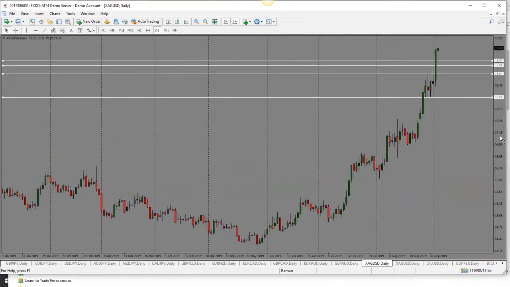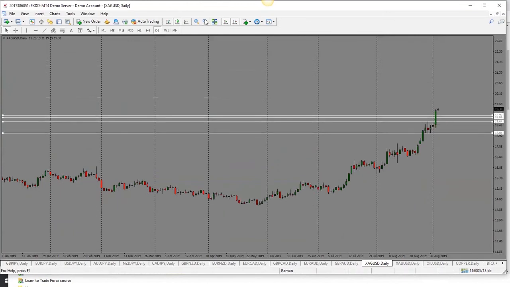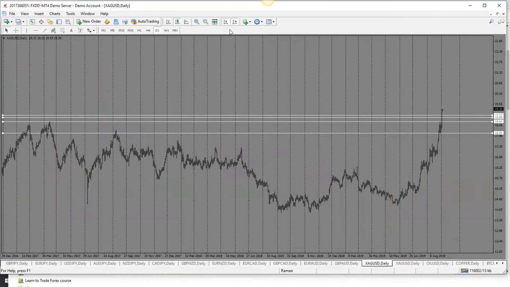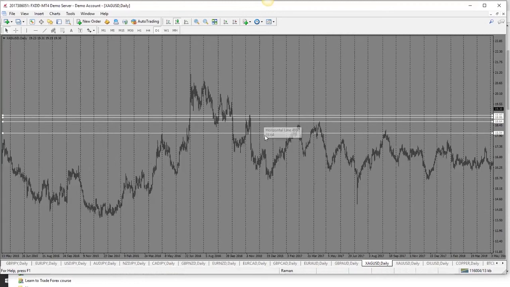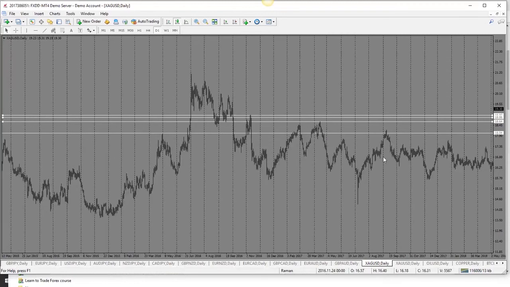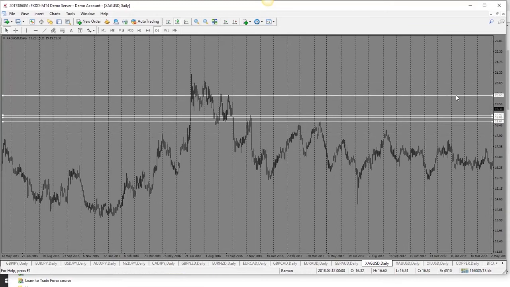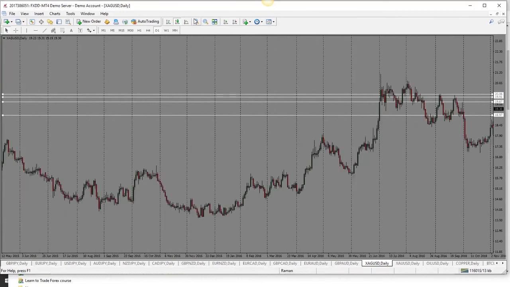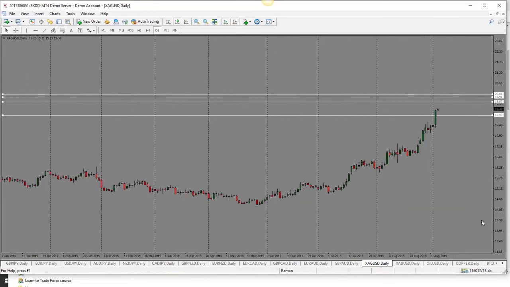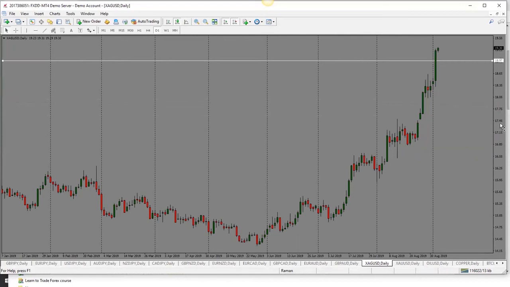Okay, silver here has gone through the roof. We saw that price has broken through our support level here. So now we need to go find out what our next target is. Okay, so that's our big target, but let's see what do we have here. Okay, so bias is bullish. Next target is 19.67. If it goes through that, 19.90 and then 20. So silver here, bias is bullish for silver.